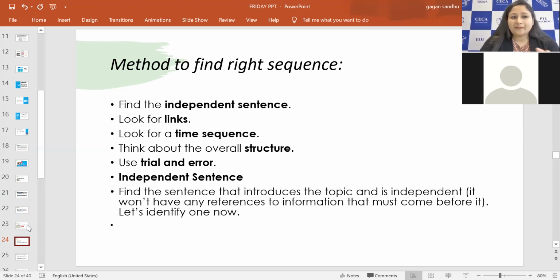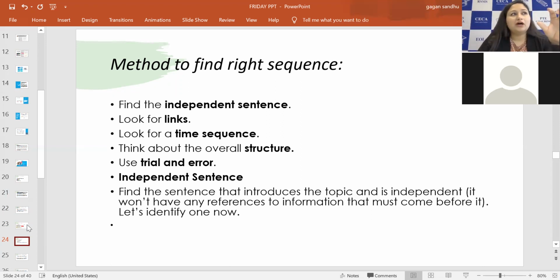And the last thing, there is no negative marking here. So even if you're not sure, just arrange the sentences using your best knowledge, right? Because if any pair gets right, you will get marks, even if it's not at the right position, but that pair is right.